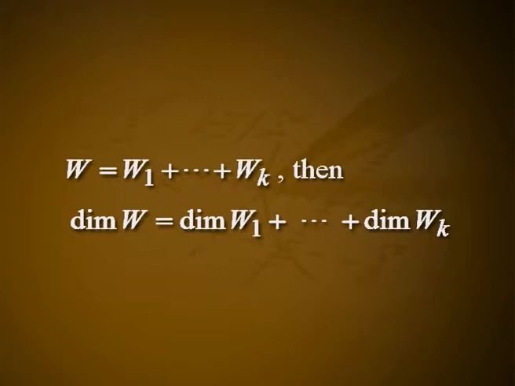The following lemma states that the characteristic spaces associated with the different characteristic values are independent of one another. Theorem 4. Let T be a linear operator on the finite dimensional space V. Let c1, etc., ck be the distinct characteristic values of T and let Wi be the space of characteristic vectors associated with the characteristic value ci. If W equals W1 plus etc., plus Wk, then dimension of W equals dimension of W1 plus etc., plus dimension of Wk. In fact, if Bi is an ordered basis for Wi, then B equals B1, etc.